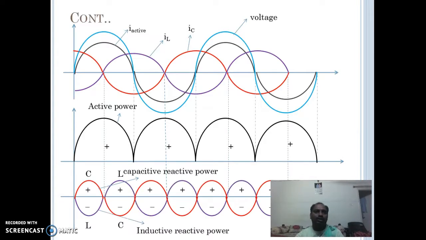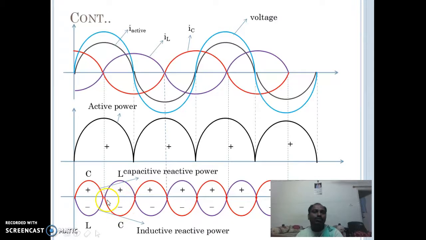If you take the reactive power of capacitance and inductance from this graph, we observe that now the capacitor's reactive power is positive and the inductive reactive power is negative. That means the capacitor is taking the reactive power and the inductor is delivering it. When the inductor is taking the reactive power, the capacitor is delivering it. It means the capacitor can compensate the inductive reactive power, or the inductor can compensate the capacitive reactive power.